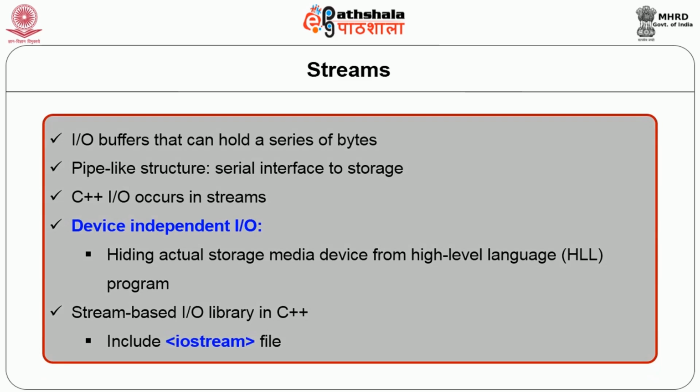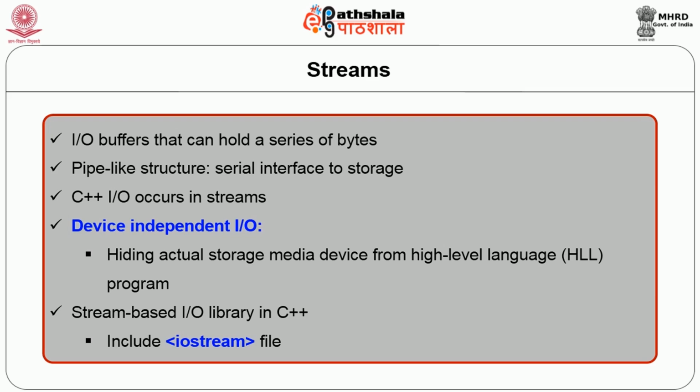In C++, a stream is like a pipeline structure, and it actually is a buffer which can store a series of bytes. When I say pipeline structure, that means whatever goes in first will come out first, FIFO. In C++, all the input-output occurs in streams, and because of that, it provides device-independent I/O. By device-independent I/O, what we mean is that whatever device we use for input or output, the high-level language program does not need to know the actual device. So all the operations are common irrespective of the actual device.